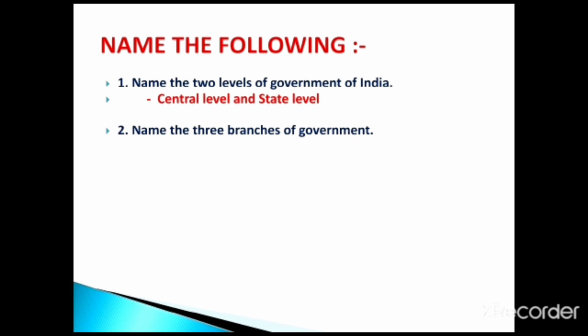Second one, name the three branches of government. The answer, legislature, executive and judiciary. So these are the three branches of the government.